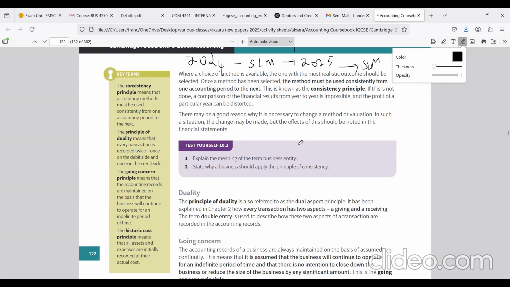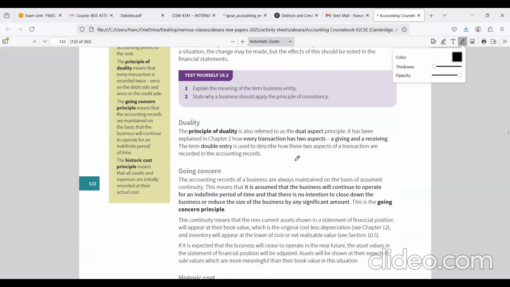Then the duality principle. So the duality principle means every transaction has a dual aspect, one debit aspect and one credit aspect. So the debit aspect means the receiving side. The credit aspect means the paying side. So in other words, every transaction is recorded twice, one debit entry and one credit entry.